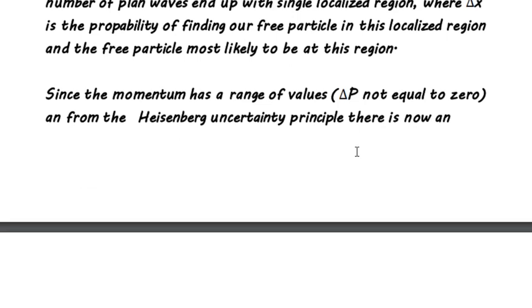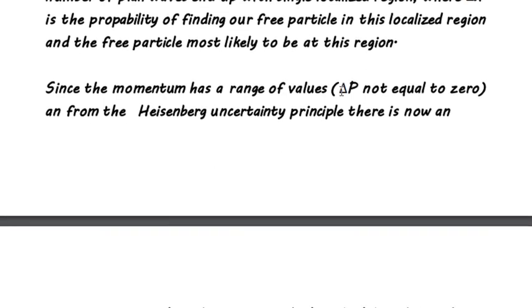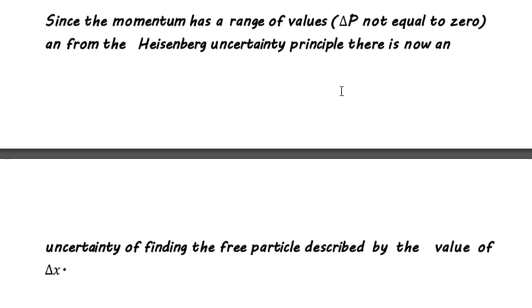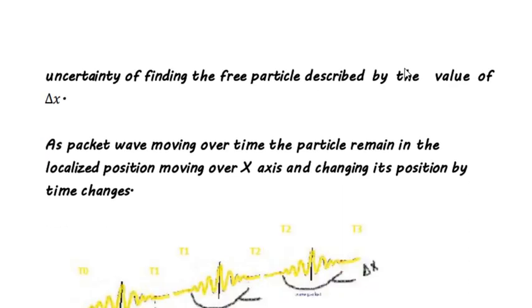Since the momentum has a range of values, in our case here for the wave packet, delta p is not supposed to be equal to 0. It's larger than 0. And from the Heisenberg uncertainty principle, there is now an uncertainty in finding the free particle described by the value of delta x.